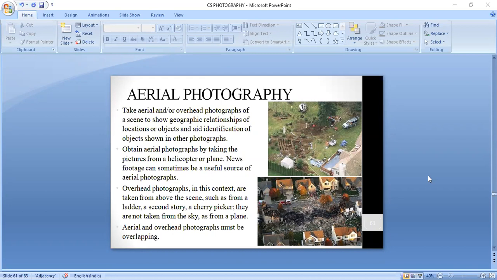The second thing is it will help you identify how far, till what extent, the crime scene has spread. Third, if it is a fire pattern crime scene, we can identify the fire pattern of the crime scene also.